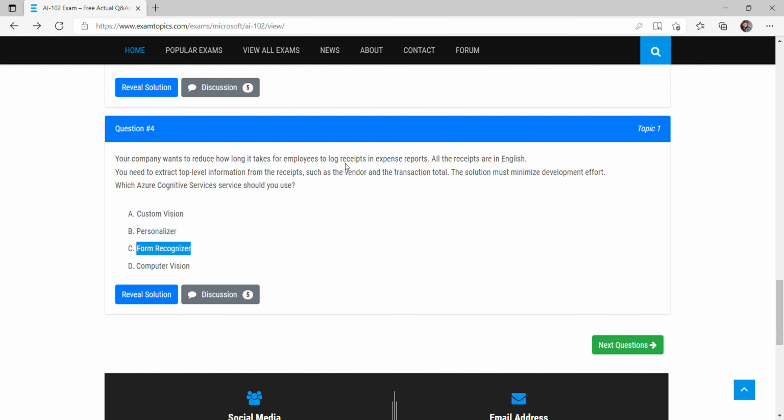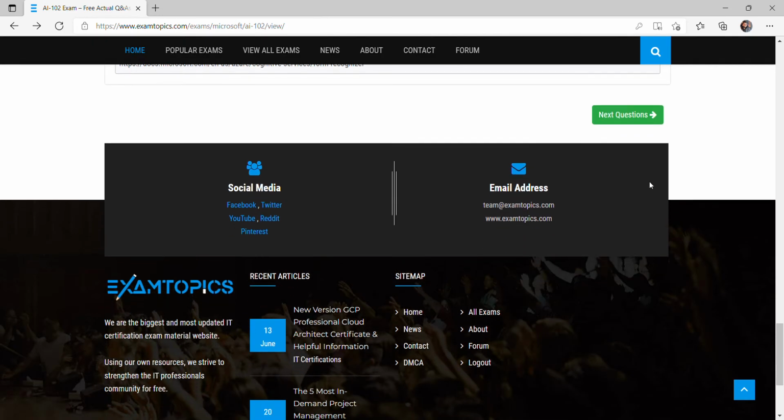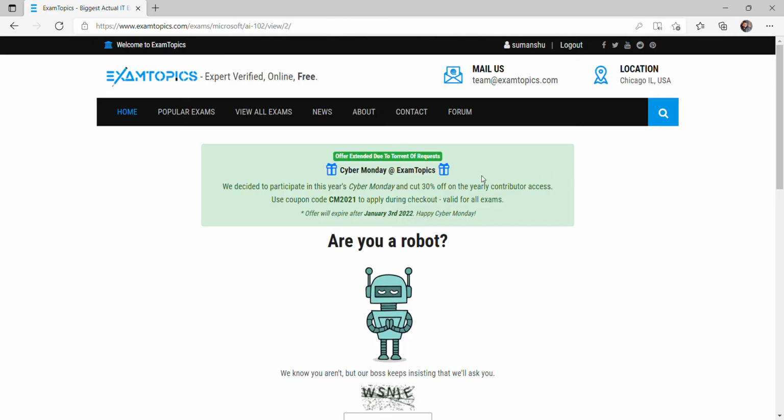So basically these are receipts, or we can say it is a form. So we have to read the form, perform the OCR, and then extract the particular information and load it into the database. So option C is correct. If you go to the discussion tab, option C is correct. So let's go to the next question, question number 5.